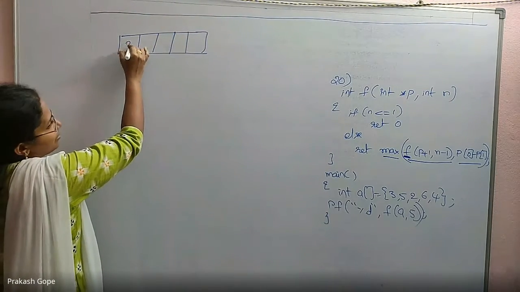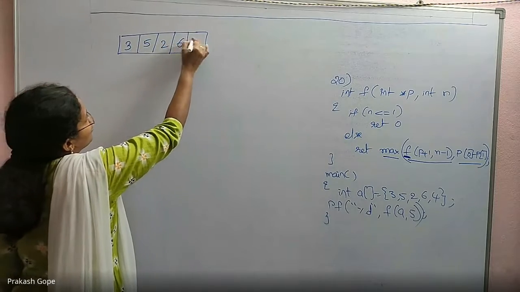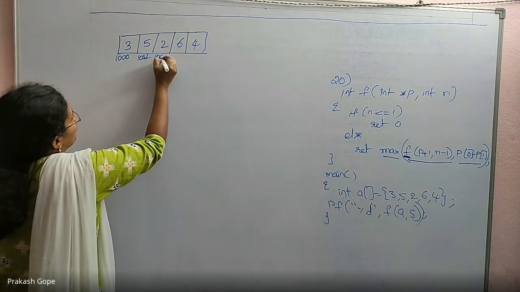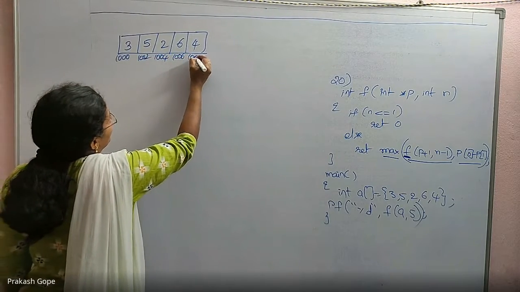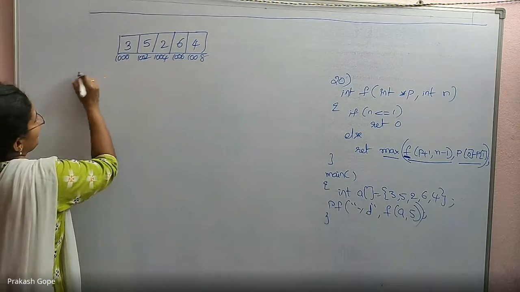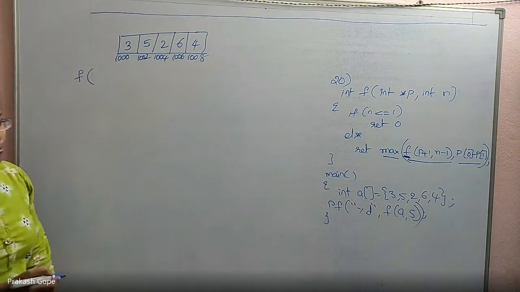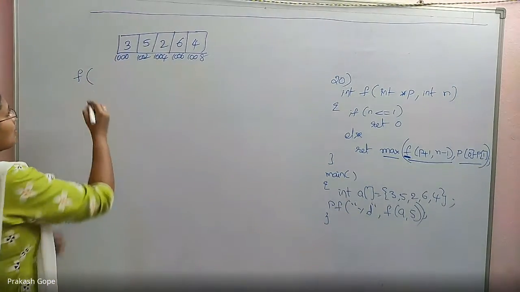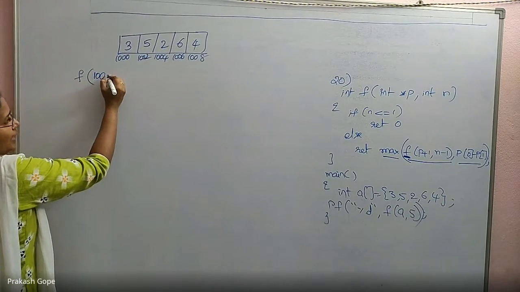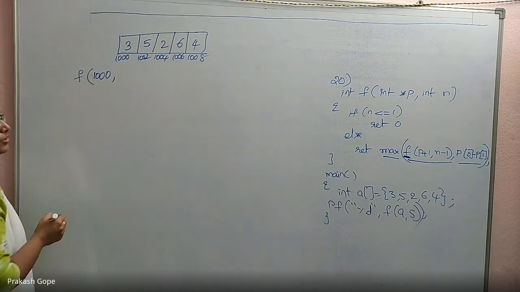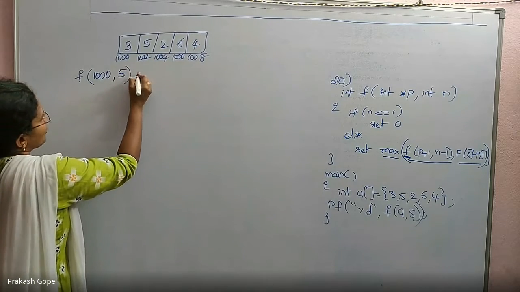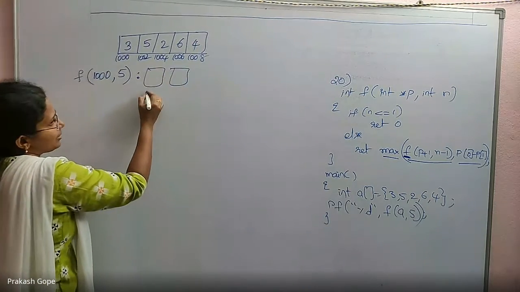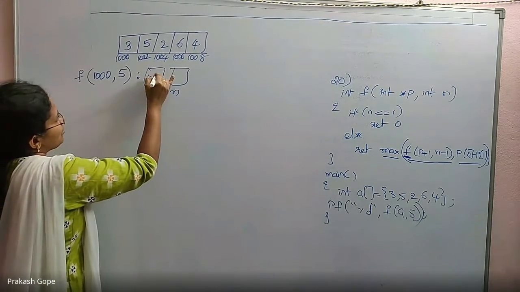In the main function, I have an array. Values are 3, 5, 2, 6, 4. Its address is 1000, then 1002, 1004, 1006, 1008. From main, we are invoking f of a comma 5. But what is a? A is an array name, which means the first element's address. So 1000 is being passed, and 5. This is the first function call. These are copied into the formal parameters, which are local variables p and n. p is 1000, n is 5.